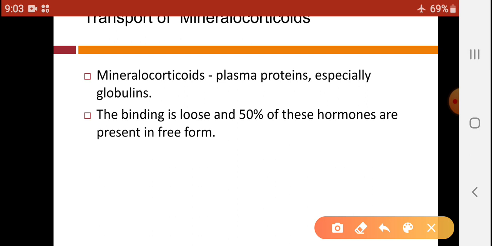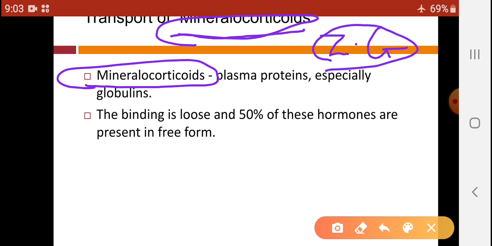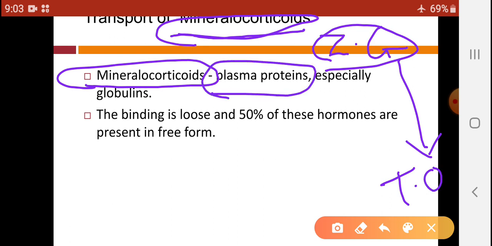That means the hormones secreted from zona glomerulosa are called mineralocorticoids, and these mineralocorticoids are transported from the zona glomerulosa towards the target organ with the help of plasma proteins in the blood.